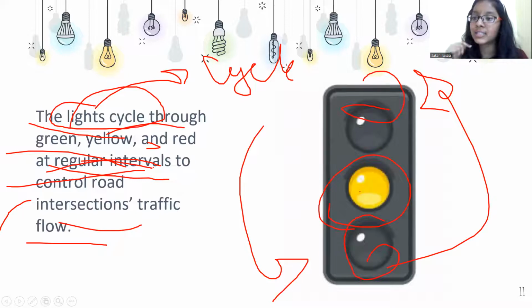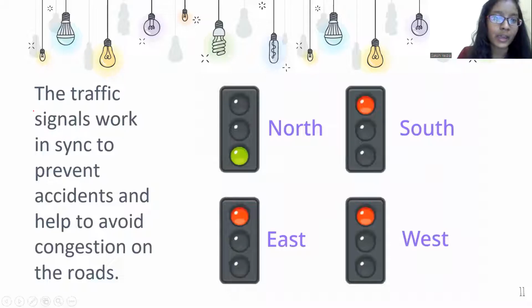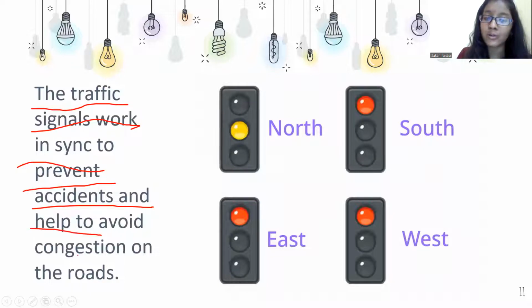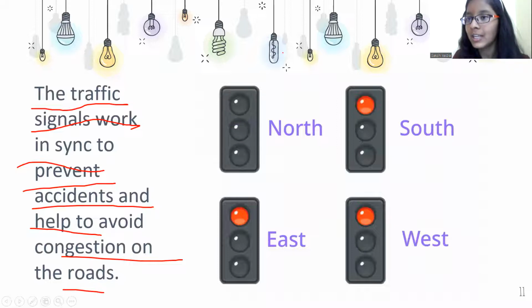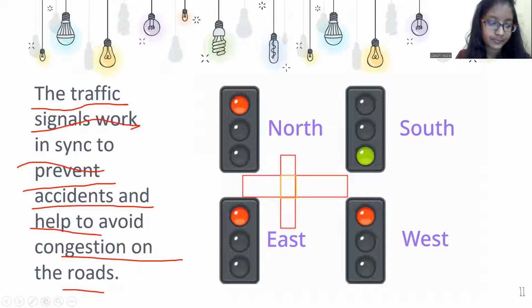I'm going to tell you what is happening behind the scenes. The traffic signal works in sync to prevent accidents and helps us avoid road cuts. How does it work? First of all, traffic signals are where we have four roads, somewhat like this, and the traffic signals are here somewhere, right?